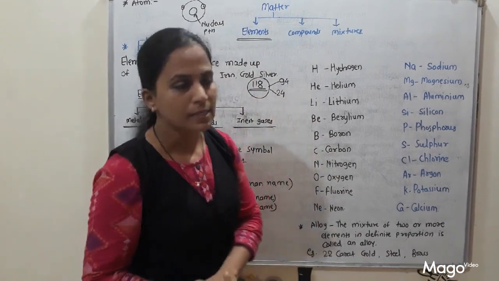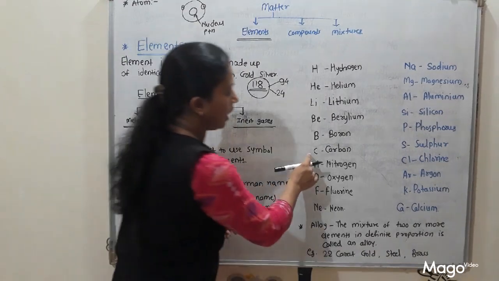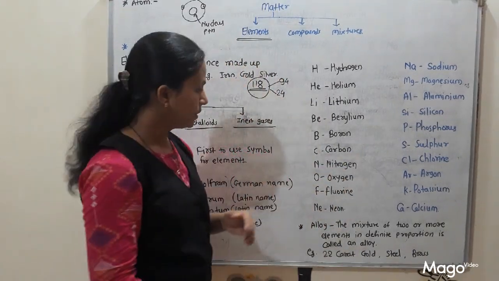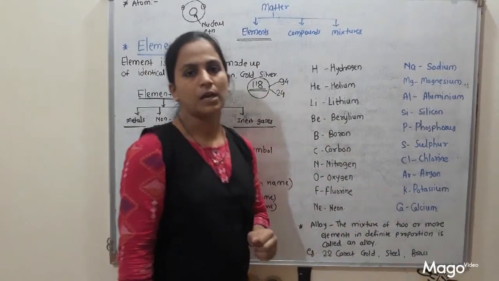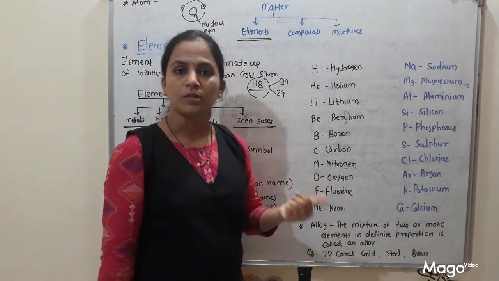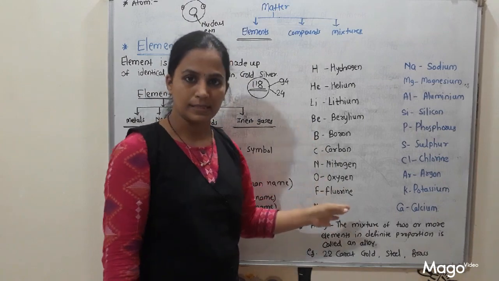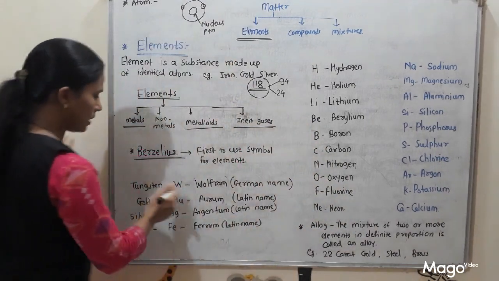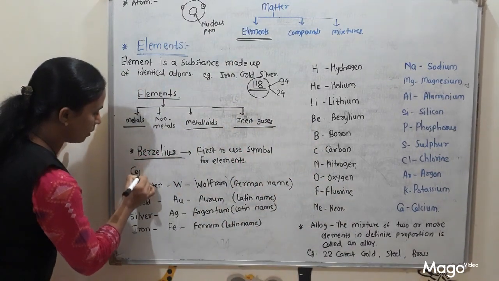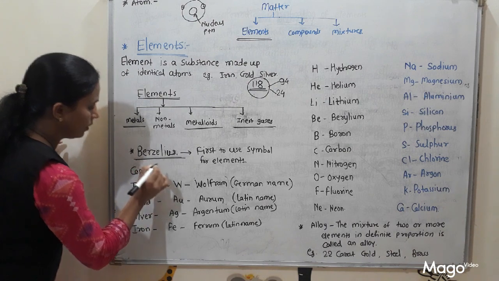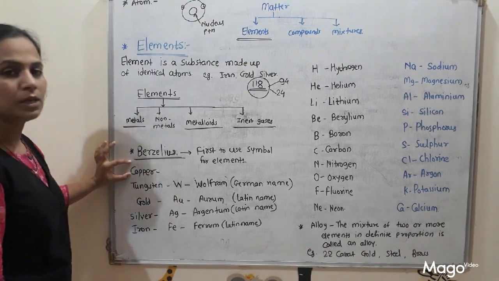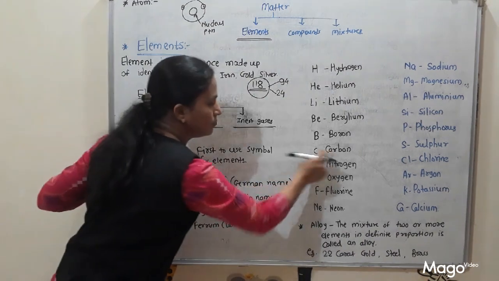But in some cases what happens? Carbon starts with C. Also calcium starts with C. Copper also starts with C. Cobalt also starts with C. These are the exceptional cases. When we are talking about copper, we cannot use symbol C. Why? Because C is the symbol of carbon.